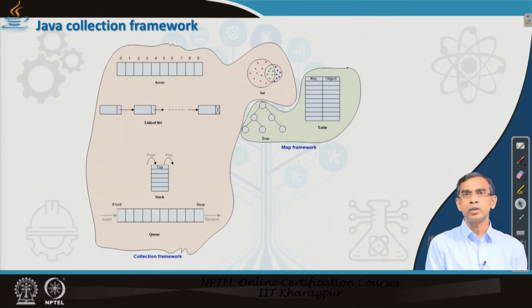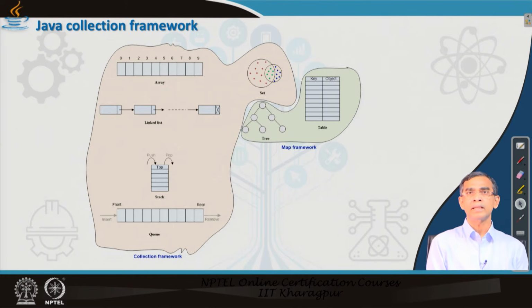This tree is considered a new collection, and it is included in the other framework, the map framework. Other than the tree, there is another structure called the table. The table is also a form included in the map framework.